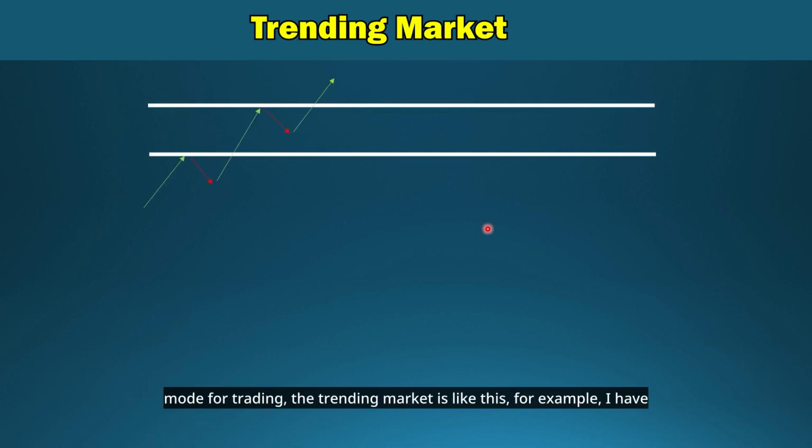The trending market is like this. For example, I have considered a bullish trend here, and I will show you the bearish trend later. Well, the price comes and reaches this resistance line and it returns, and in the next trend change it breaks this line and goes higher. A new resistance is created here and it returns and goes higher again. That is, if we look at this high, it is higher than the high before it, and this low is higher than the previous low, and this is an uptrending market.